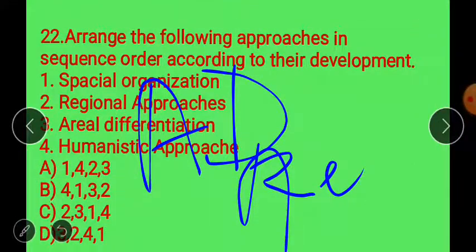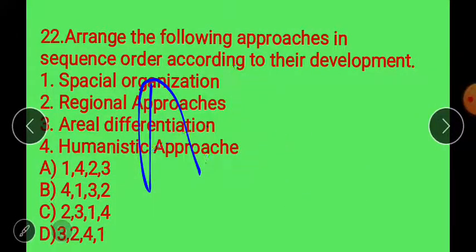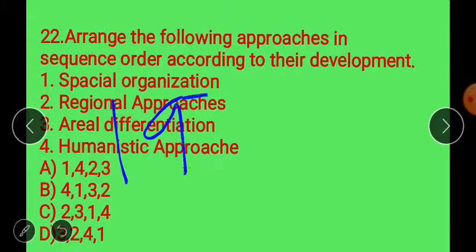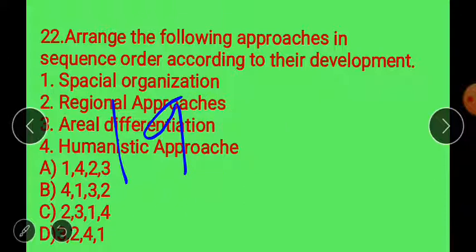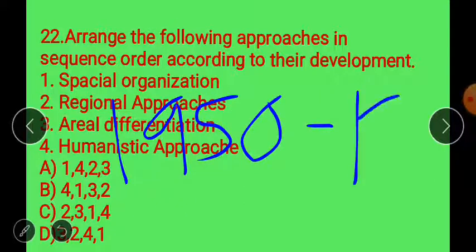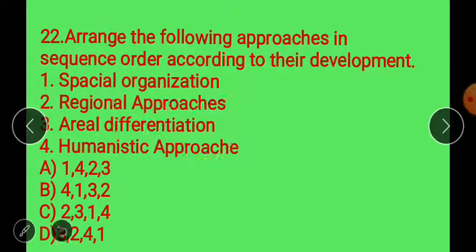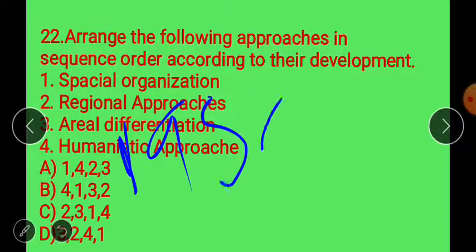And between 1950 to 1960, spatial organization means applying technology to geography, means statistical methods applied in geography in 1950 to 1960.